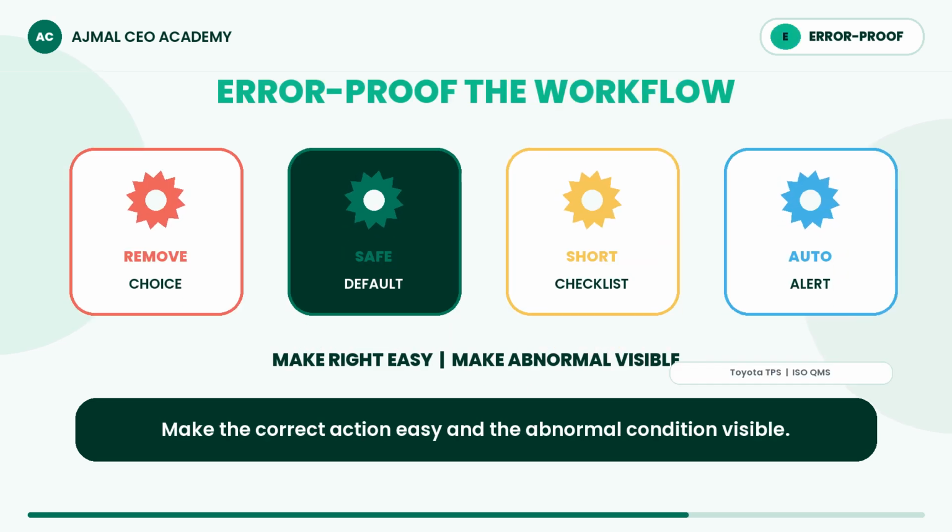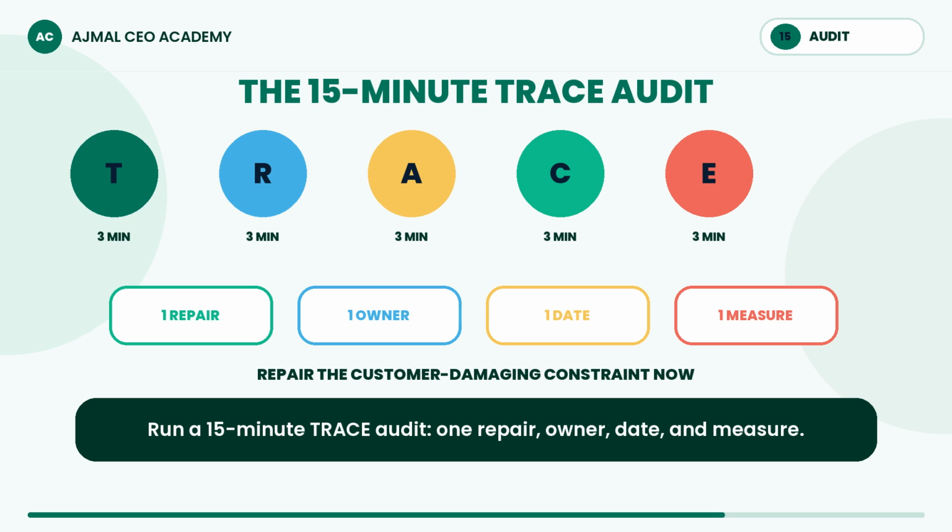Error-proof the workflow. Remove unnecessary choices. Create safe defaults. Use short checklists, approval guardrails, and automatic alerts. Training is not enough when the wrong action remains easy. Run a 15-minute trace audit, 3 minutes per letter. Every red answer gets 1 repair, 1 owner, 1 date, and 1 measure.